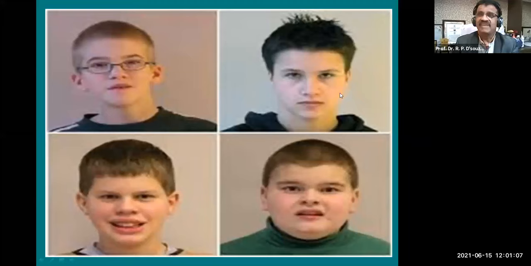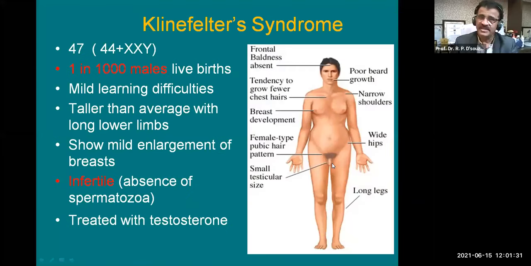These boys are all having Klinefelter syndrome. They look very cute, because by looking at their faces, they are quite older boys. Even though they are older boys, they look like girls because they are having 1 X chromosome more in their body. Because of that, there is a problem in getting haploid number in these boys, so they become infertile. Here you can see one image where, though the size of the penis is normal, the testicles are very small. It is called 47 chromosomal number instead of 46. So it is 44 plus 2X plus 1Y. So 1X is extra here, you can see.